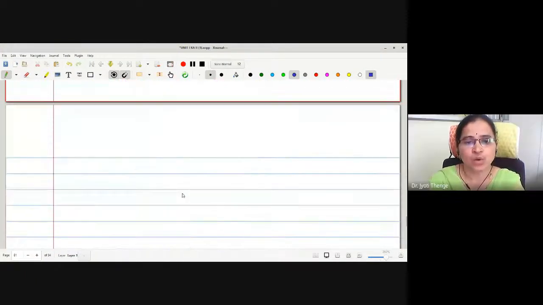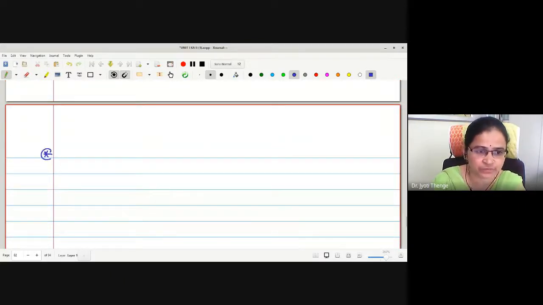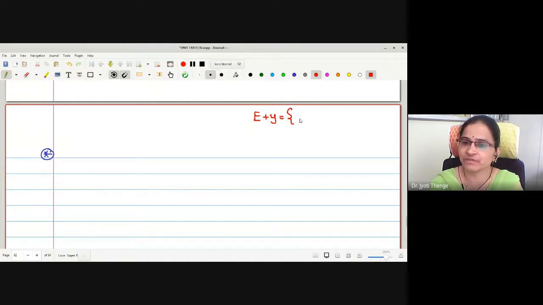Next. Now, we have already seen the definition of translation of a set. How have we defined a translation of a set E? Suppose I wanted to add this element y. How have we defined this set? This is x plus y for all x in E. Correct? To every member x of the set E, we add the number y.